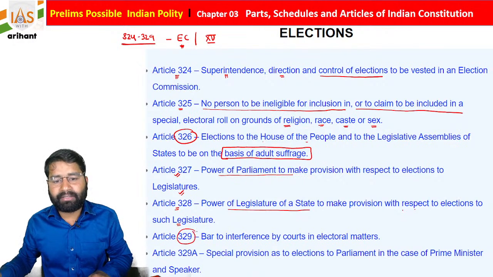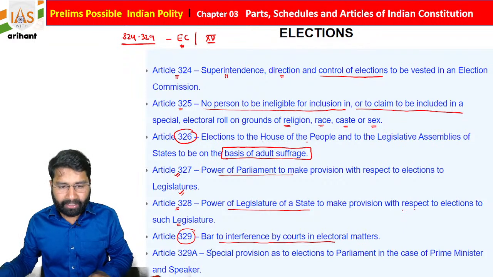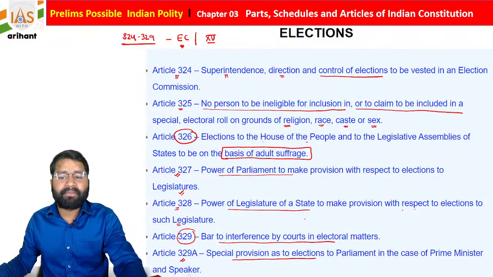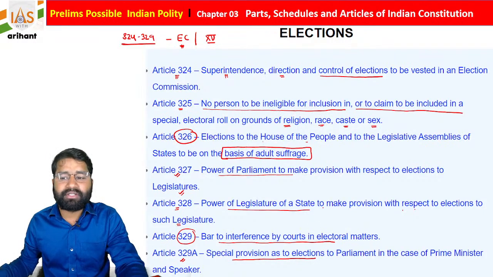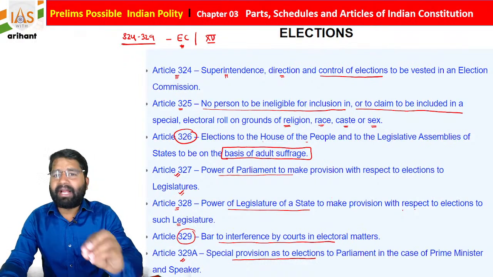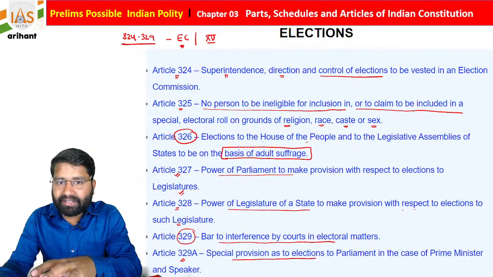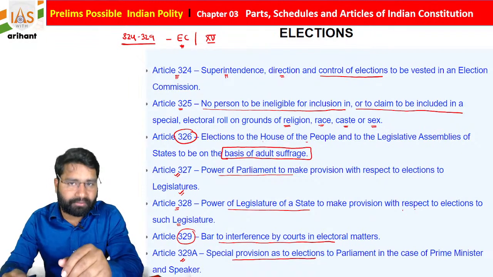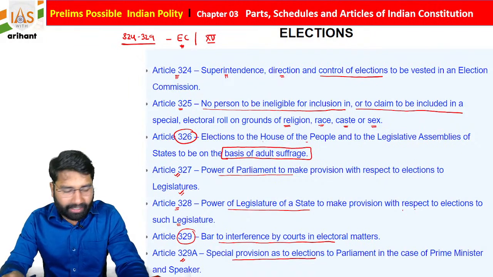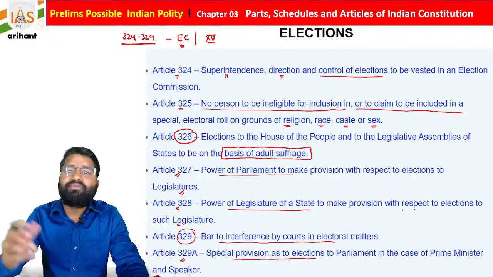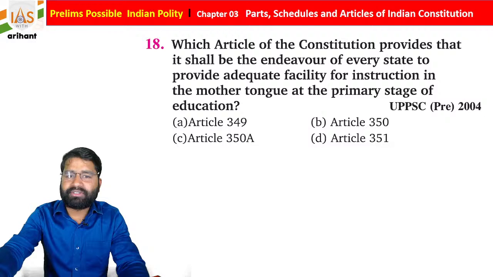Article 329, bar to interference by courts in electoral matters, and Article 329A, special provision as to election to Parliament in case of Prime Minister and Speaker. Students, this is one point, just try to remember. I included this data here because you must go through each and every article which is important for the examination, and note it down in your notebook for future revision. So this is about the election.